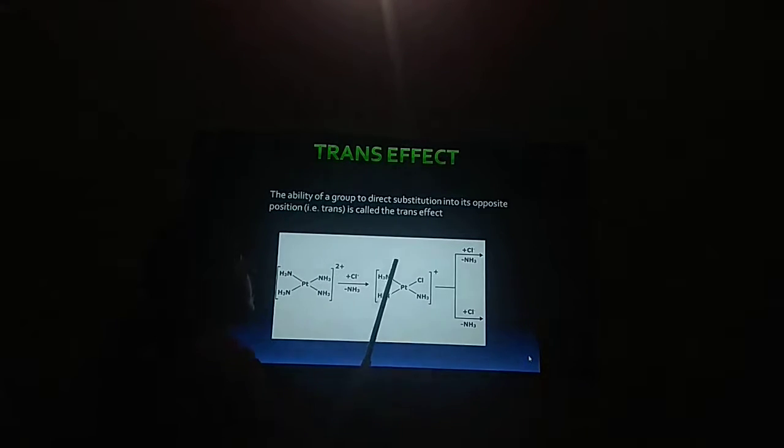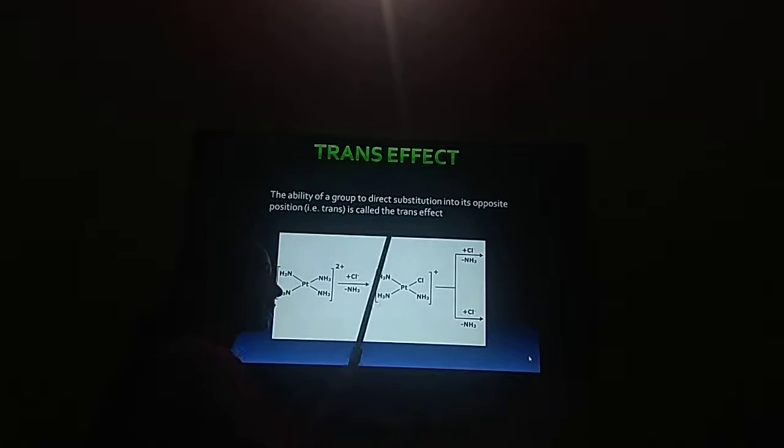Very first, the amine which is trans to Cl could be substituted, and the second possibility, the amine which is trans to amine could be substituted. We have already discussed in the previous example that the trans effect of chloride ion is more than the amine, which means there is only a single possibility, that this amine is substituted by chloride ion.